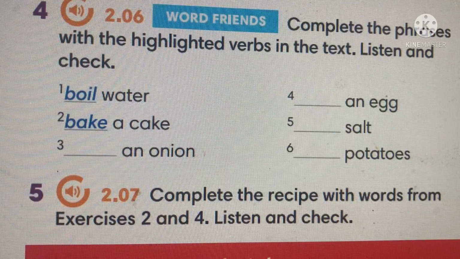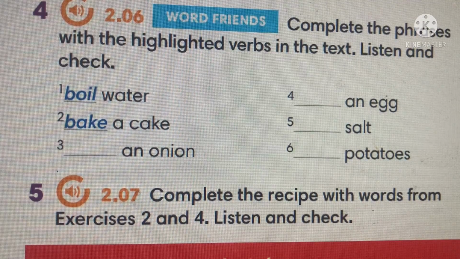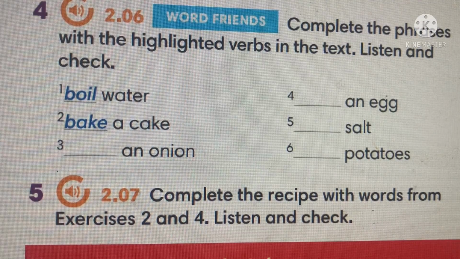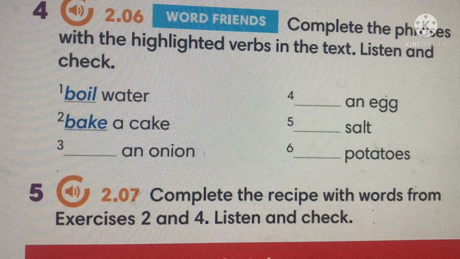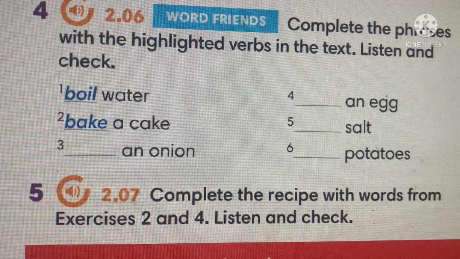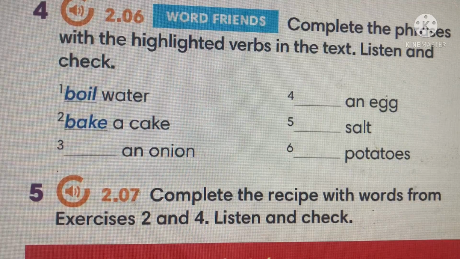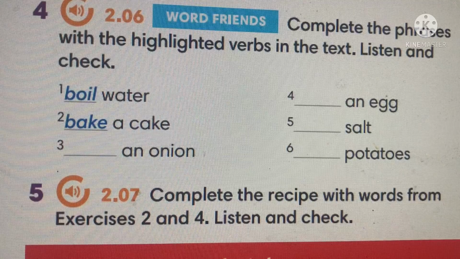Complete the phrases with the highlighted verbs in the text. Listen and check. 1. Boil water. 2. Bake a cake. 3.